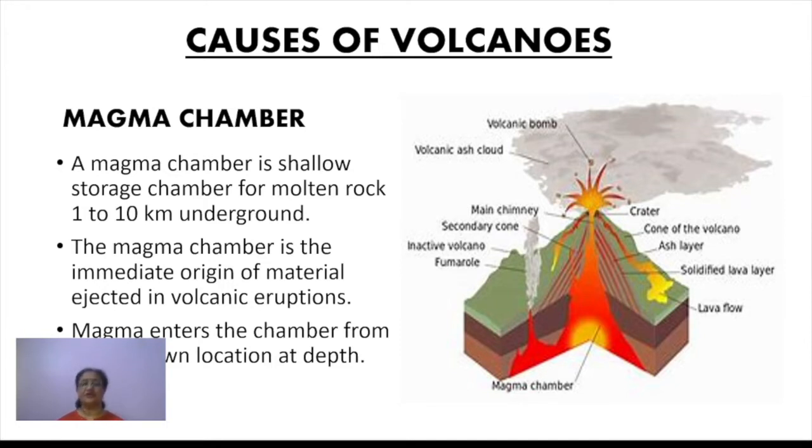That means there you will always find molten rock present in huge amount, right? So magma enters the chamber from an unknown location at depth, though we cannot really say unknown location. Basically at that depth the rock starts melting, and that is how the chamber gets its supply of magma. So this is how the magma chamber is always full of magma.